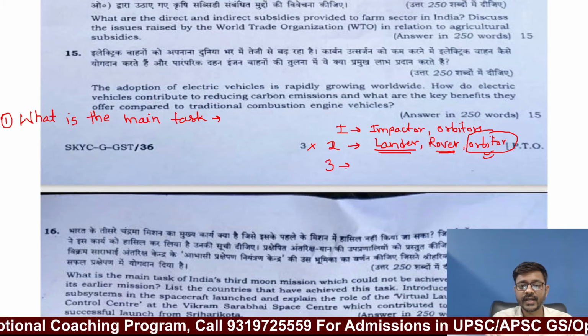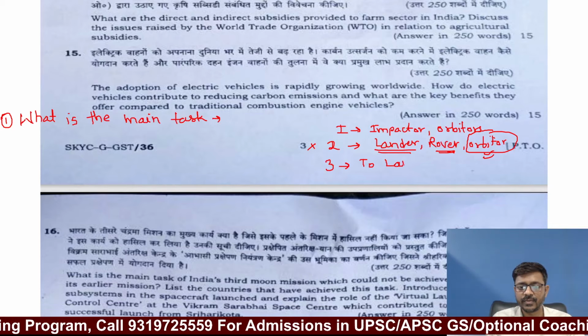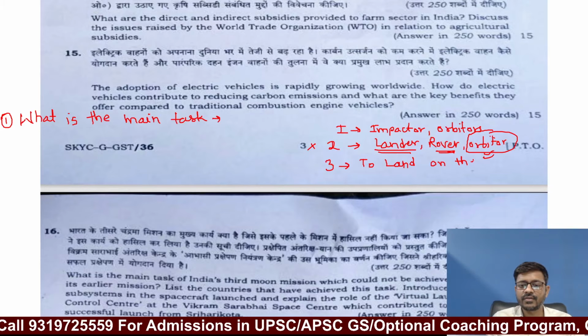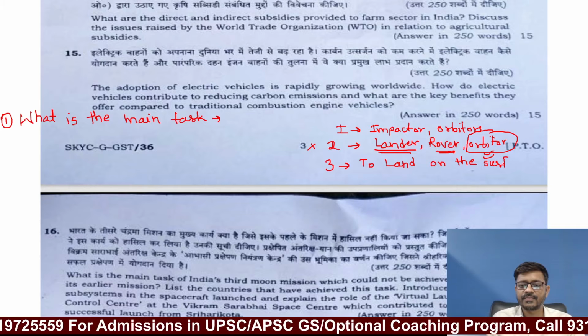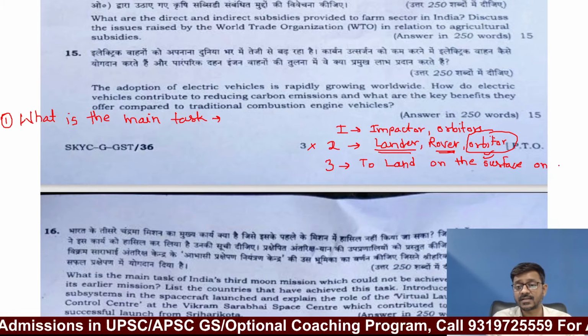In case of Chandrayaan 3, our main task was to land on the surface of the moon. This is the answer, to land on the surface of the moon. And what we did, yes, we landed successfully.